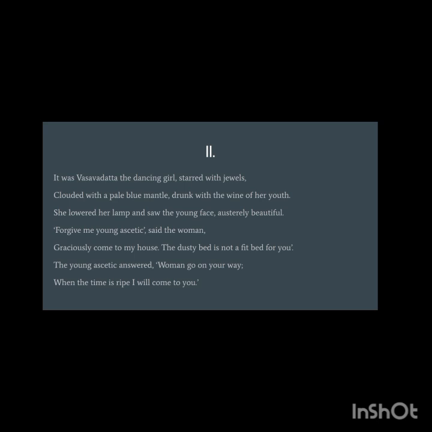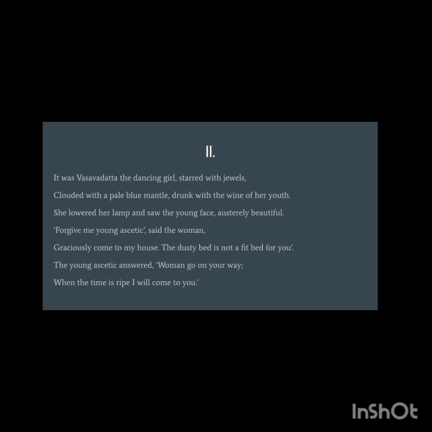The young ascetic answered. Now, he being a monk, he knows how to stay within limits and how to control materialistic pleasures, materialistic desires. So he says, woman, go on your way. When the time is right, I will come to you. So when the time is appropriate, ripe is appropriate, I will definitely come to you. And these two lines are often given for explanation, as to when the time will be ripe. So have some patience. We'll get to know when he will be coming to Vasavadatta.